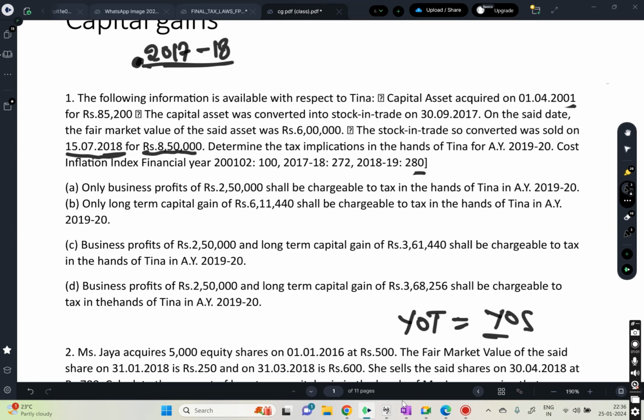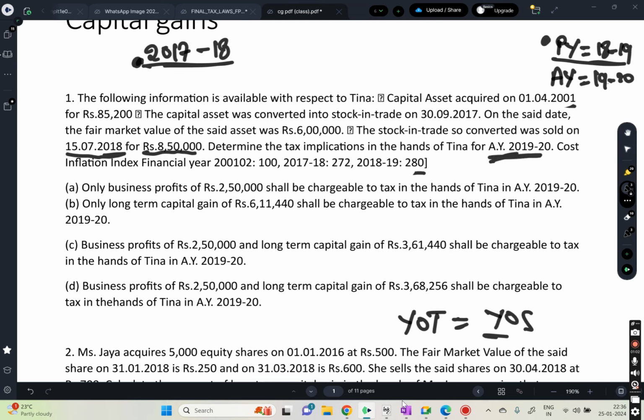So it will fall under which year? 2018-19. So the stock got sold in previous year 2018-19, so you will tax in assessment year 2019-20.